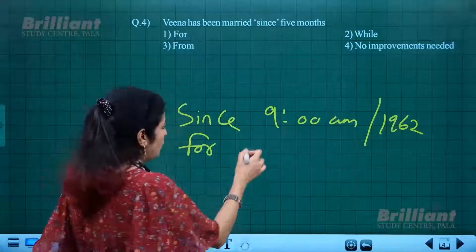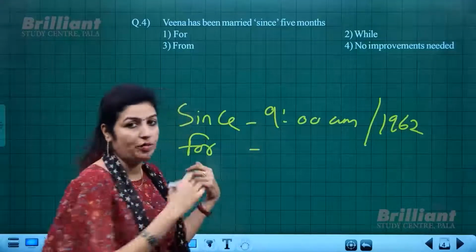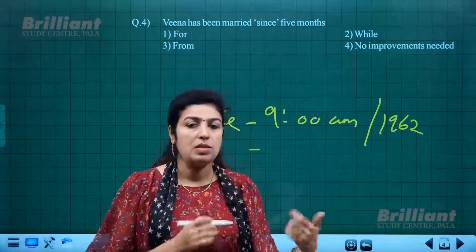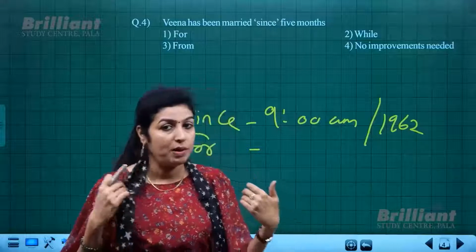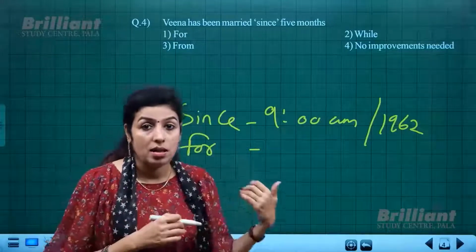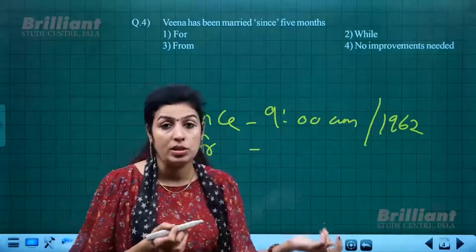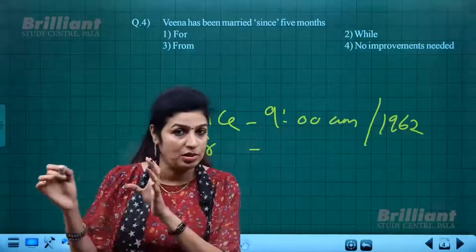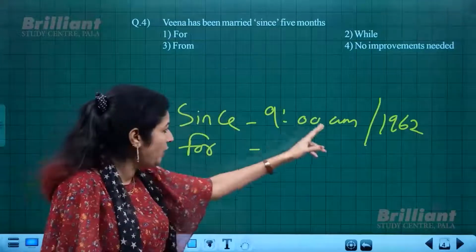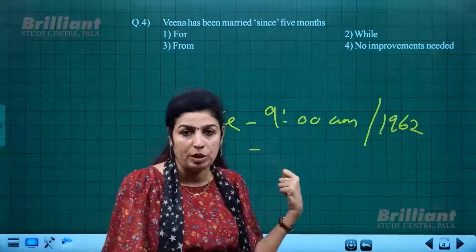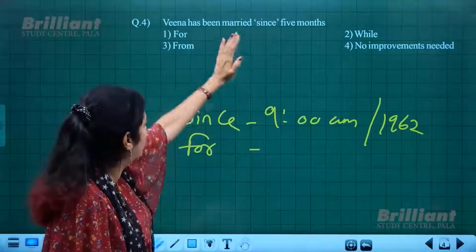And "for" is used to show a period of time. I have been working here for 5 months now, 6 months now. I didn't say I have been working here since 2018. I said working here for 2 years, for 3 years. So that period of time is used. To show point of time, since is used, and to show period of time, for should be used. So the same rule is applicable here.